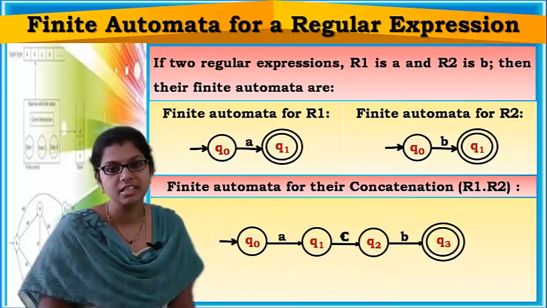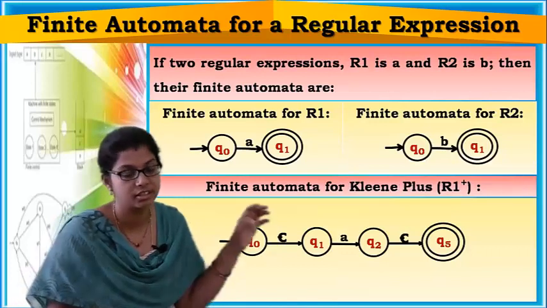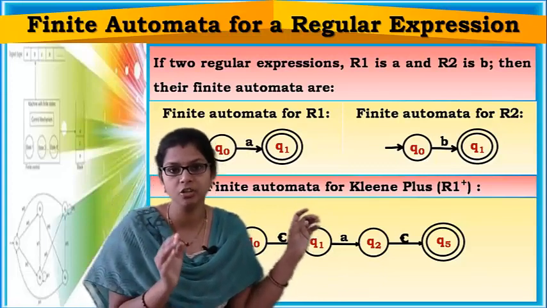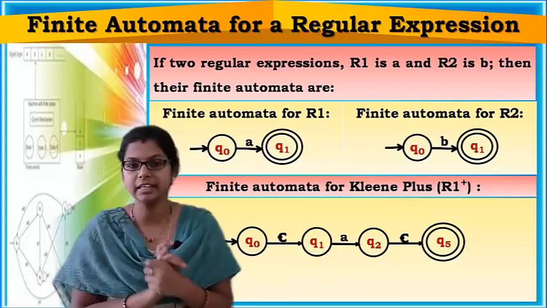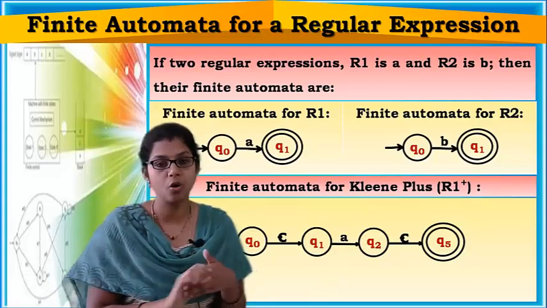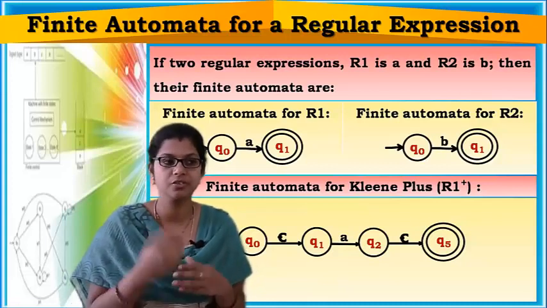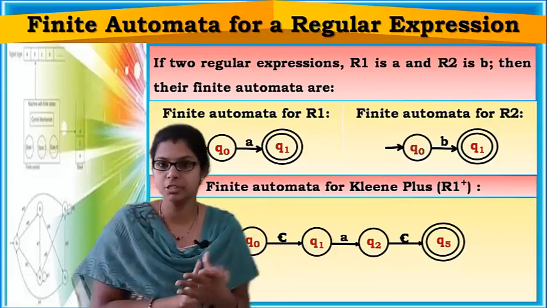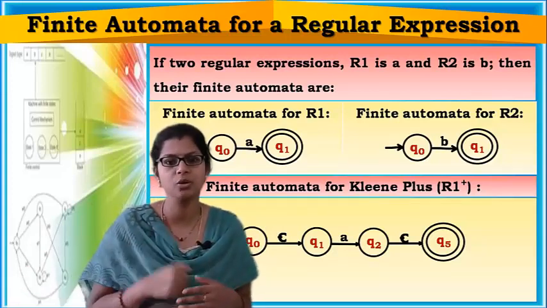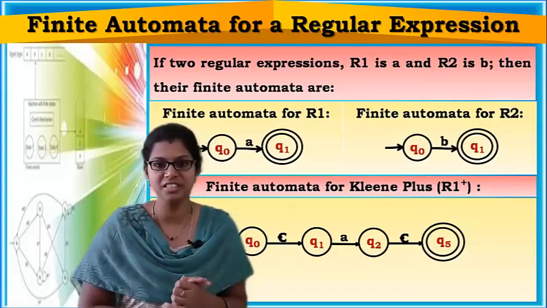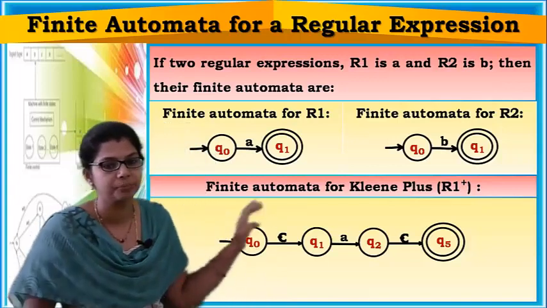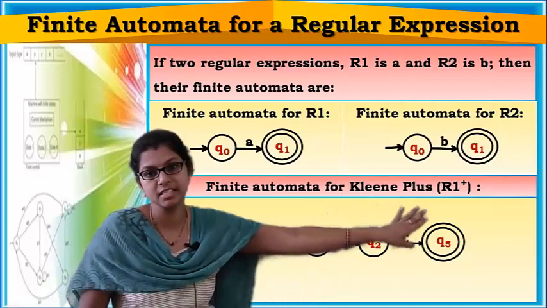Now let us see further closure. First we will see Kleene plus and then we will go to closure. You already know the difference between Kleene plus and Kleene closure. Kleene plus accepts all the strings with any combinations except epsilon. It excludes epsilon, whereas Kleene closure includes epsilon. That's the only difference. So first we will see Kleene plus, and then we will go with Kleene closure.